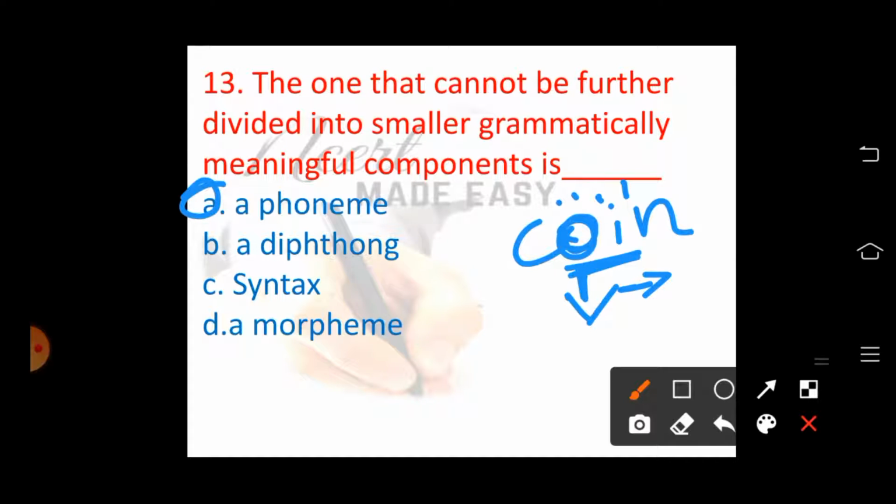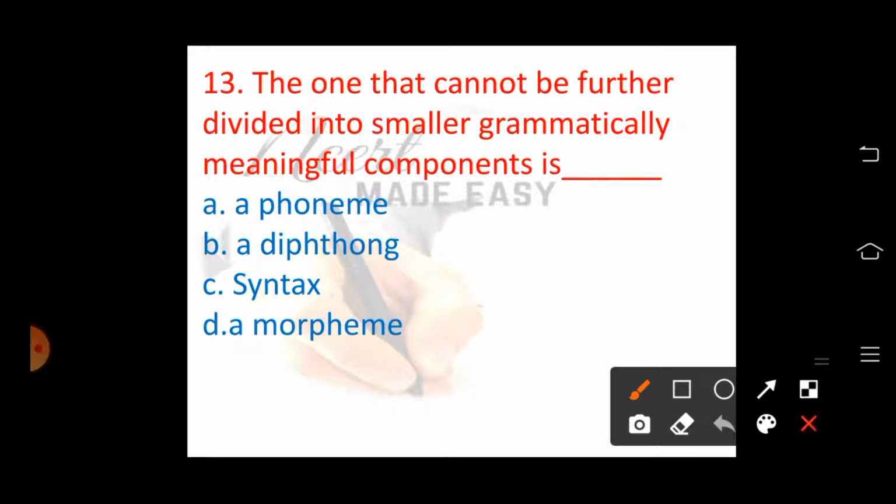And option C, syntax. Syntax means nothing but it is a meaningful arrangement of the sentence. Meaningful arrangement of the words and phrases to form a proper sentence. For example, subject plus verb plus object. This is called the syntax, and here the words and phrases are arranged properly to form a sentence.